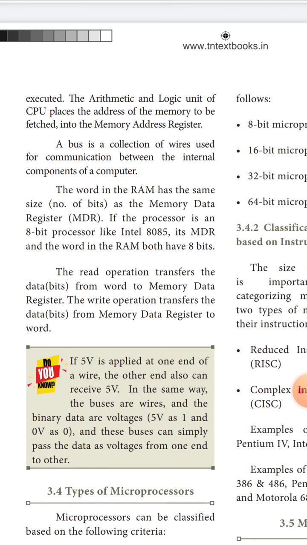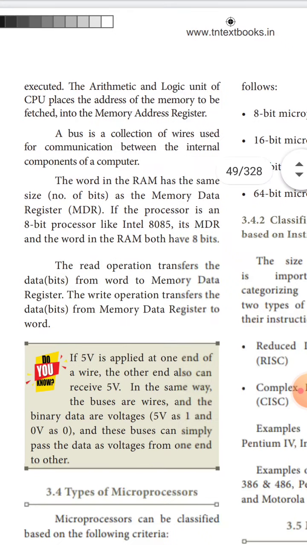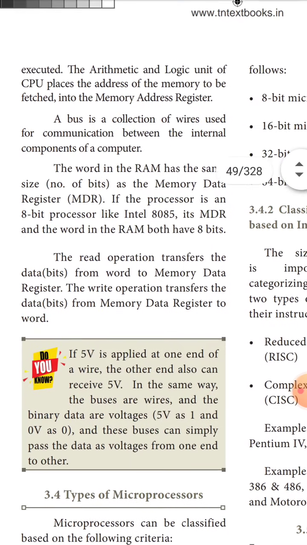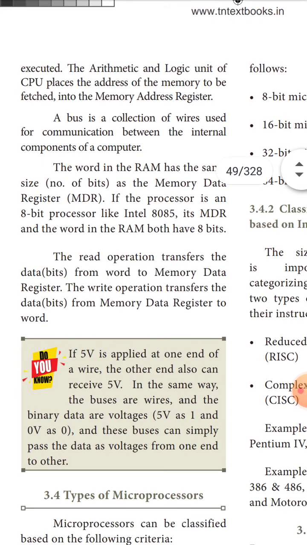Listen carefully. Data means binary digits, zeros and ones. In the write operation, the data bits are transferred from memory data register to word. So the read operation transfers the data from word to memory data register, and the write operation transfers the data from memory data register to word.